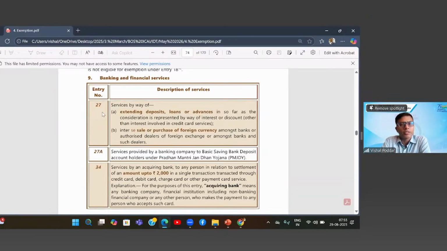But which interest? Interest on loans, advances, deposits. Now, many times there is a small confusion that people read 27A as applying to loans and advances only where a bank is involved. Let me inform you, 27A has no reference to banks or financial institutions.